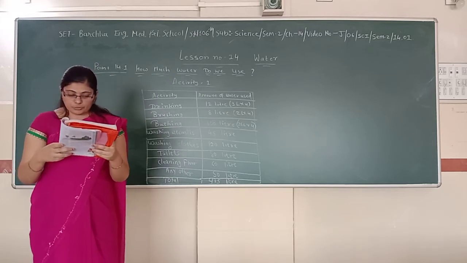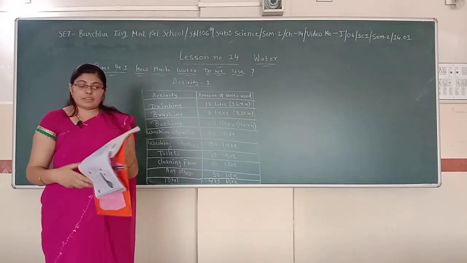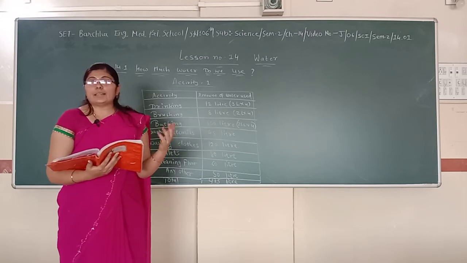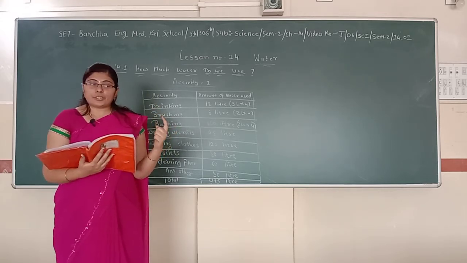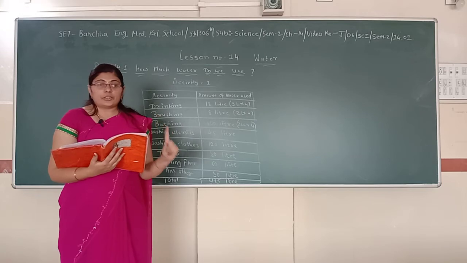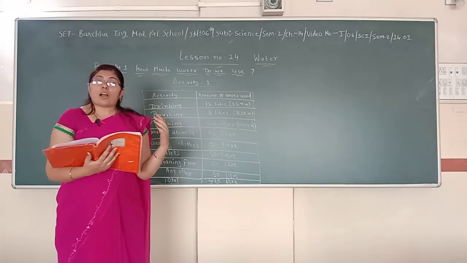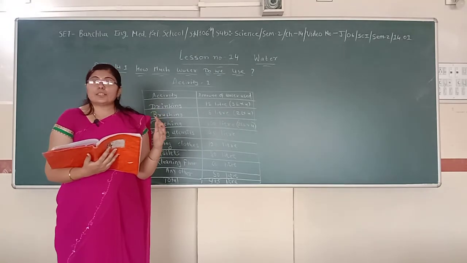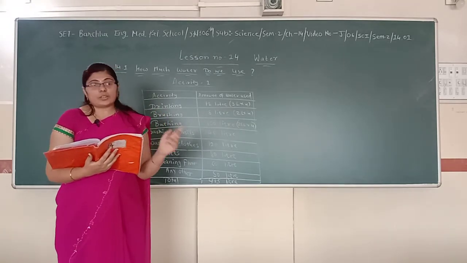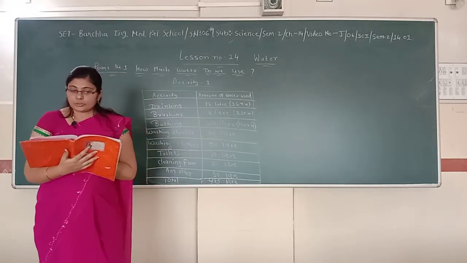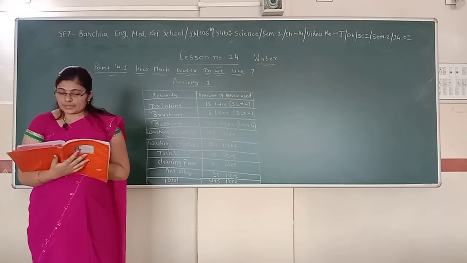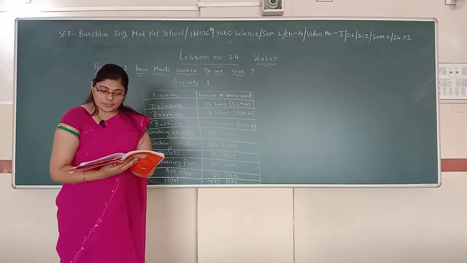Find the number of people that live in your village or town. Then, after getting the idea of per person per year, you can also calculate the necessity of water for the whole town and the whole village. You may now get the idea of the amount of water needed by your village and town in a year.